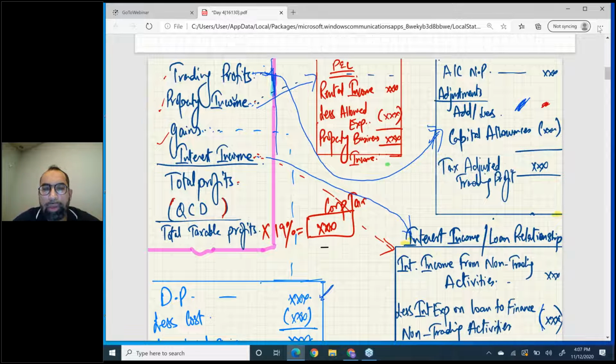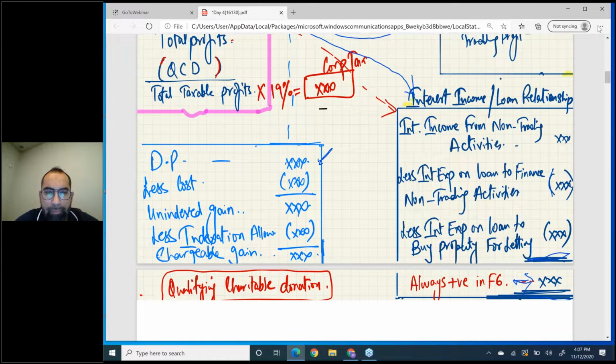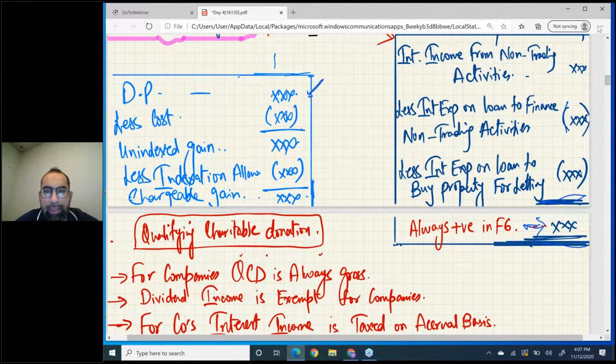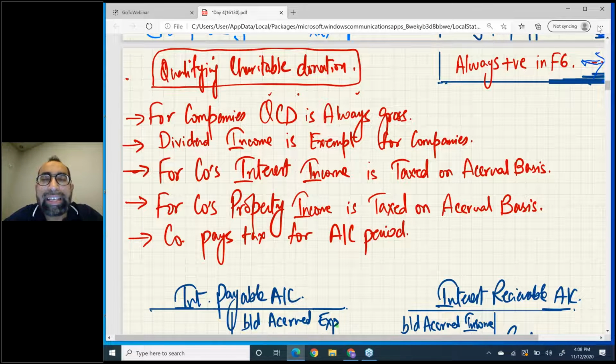Now a few important points for you guys. Now read the red pen. For companies, QCD is always gross. Hope you remember gift aid donations, the gift aid donation topic in individuals. In individuals, gift aid donations are paid net, and you have to gross them up, divide by 80 times 100. But in companies, QCD are already gross, ready-made gross. You don't have to do anything.